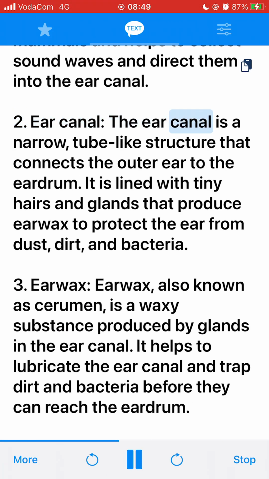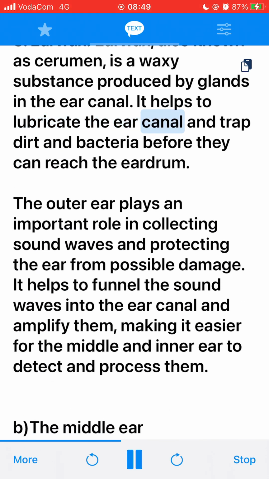2. Ear canal. The ear canal is a narrow, tube-like structure that connects the outer ear to the eardrum. It is lined with tiny hairs and glands that produce earwax to protect the ear from dust, dirt, and bacteria. 3. Earwax. Earwax, also known as cerumen, is a waxy substance produced by glands in the ear canal. It helps to lubricate the ear canal and trap dirt and bacteria before they can reach the eardrum.